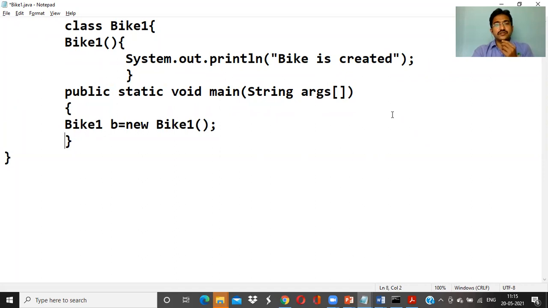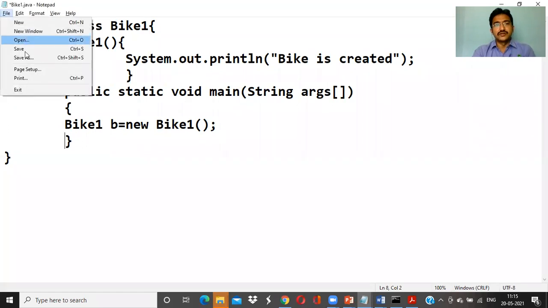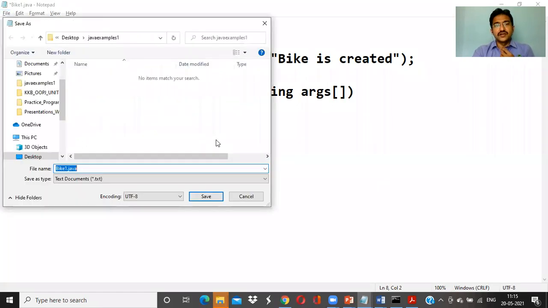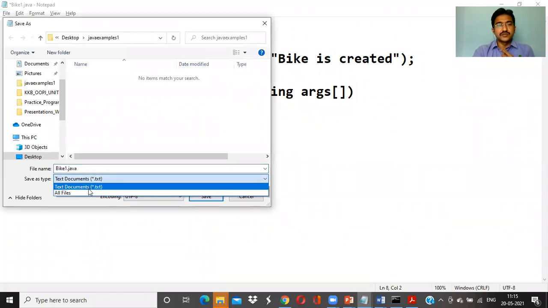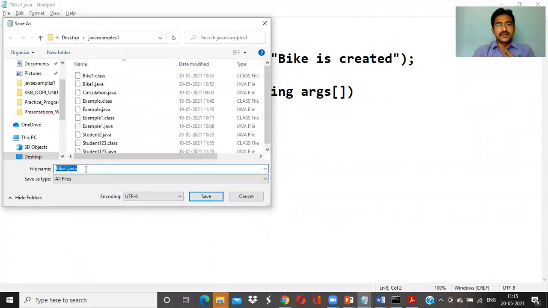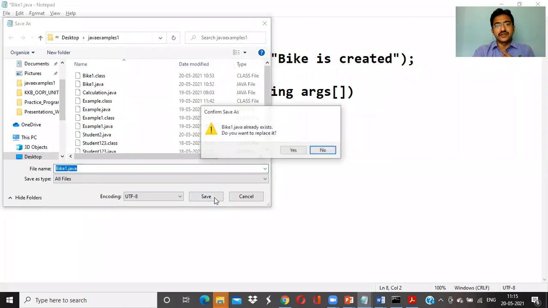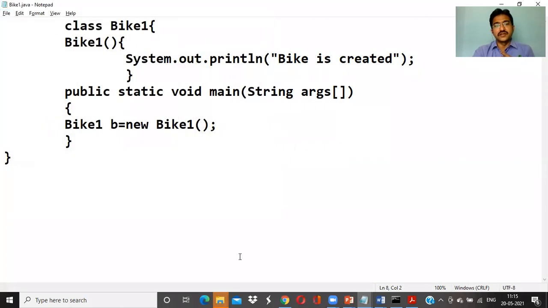This is a simple code for running the default bike constructor. So I'm saving this file as bike1.java. How to save? Save as. I have already saved it, but for your better understanding I'm showing it one more time. Click on save, type as all files, bike1.java. Click on save. It's already there.